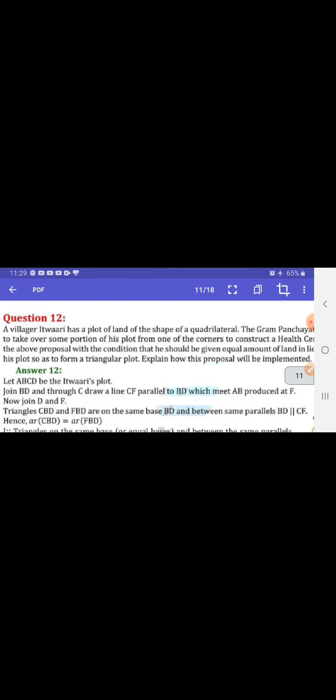Question number 12: a villager, Itwari, has a plot of land in the shape of a quadrilateral. The Gram Panchayat of the village decided to take some portion of his plot from one of the corners to construct a health centre.